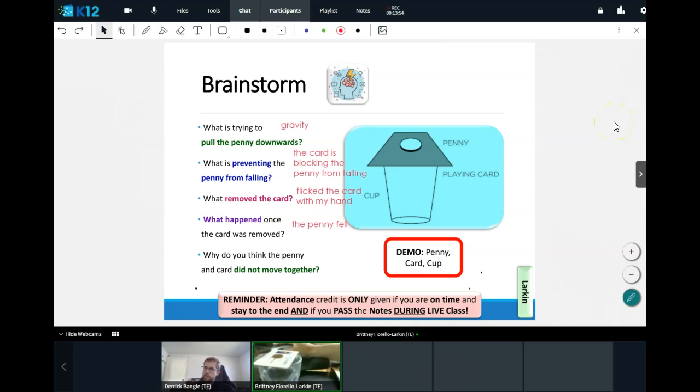Yeah, exactly, Caden. So I had to use some amount of speed. We're going to learn a little later that the reason the penny is stuck to the card is because of something called friction. By using enough speed, I could overcome that friction in order to keep the penny from being moved by the card. Smiley face emojis in the chat box if that makes sense. I had to move the card fast enough to overcome the penny's friction. Excellent. All right, let's move on here.